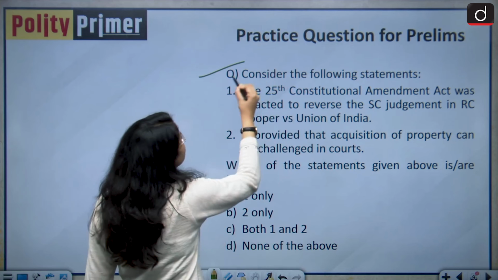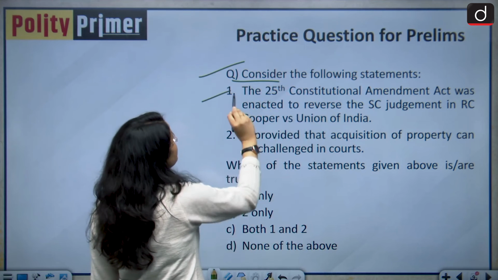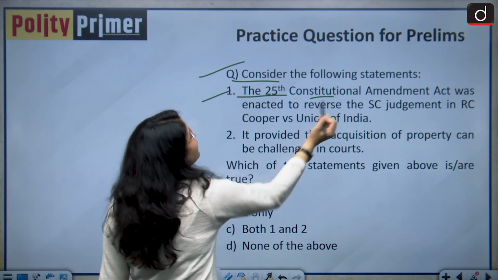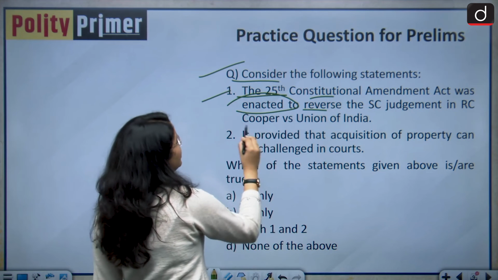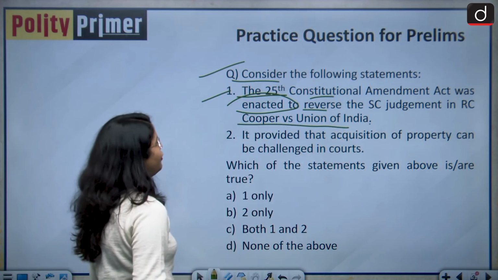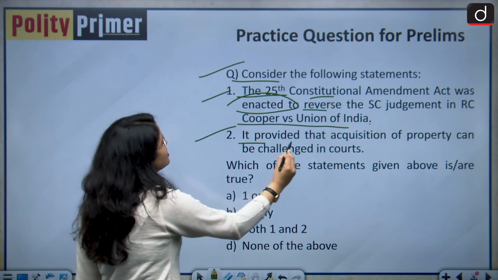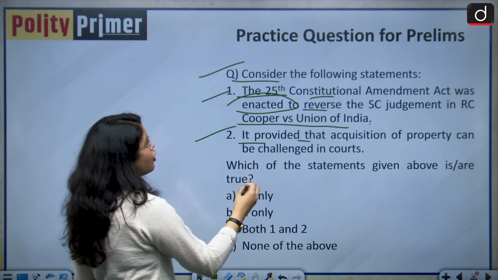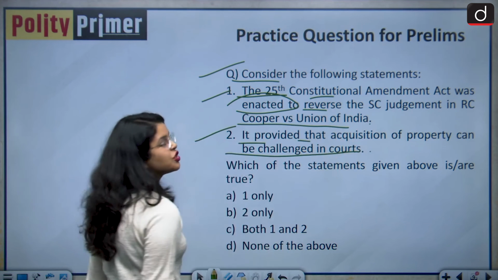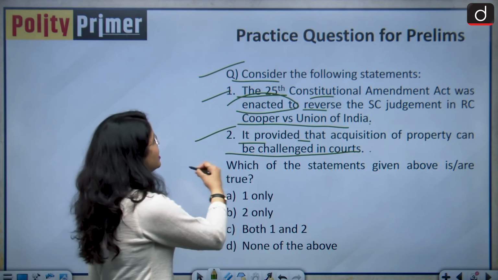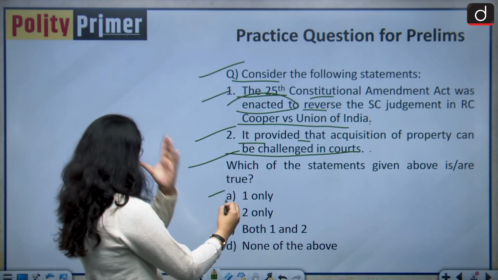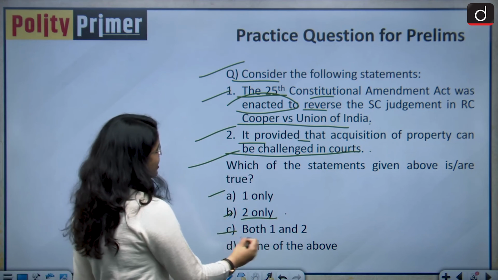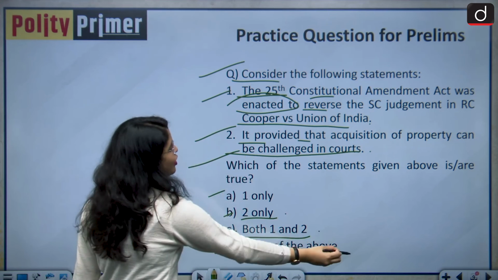So the question is, consider the following statements. Statement number 1 is, the 25th Constitutional Amendment Act was enacted to reverse the Supreme Court judgment in R.C. Cooper versus Union of India. Statement number 2 is, it provided that acquisition of property can be challenged in courts. Which of the statements given above is or are correct? Option A is 1 only, option B is 2 only, option C is both 1 and 2, and option D is none of the above.